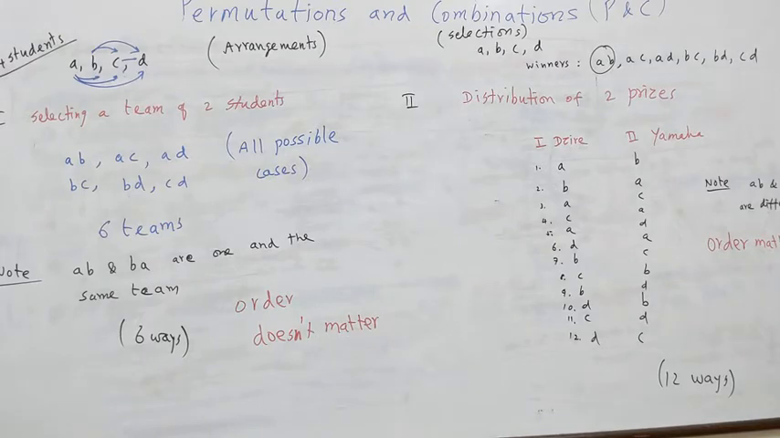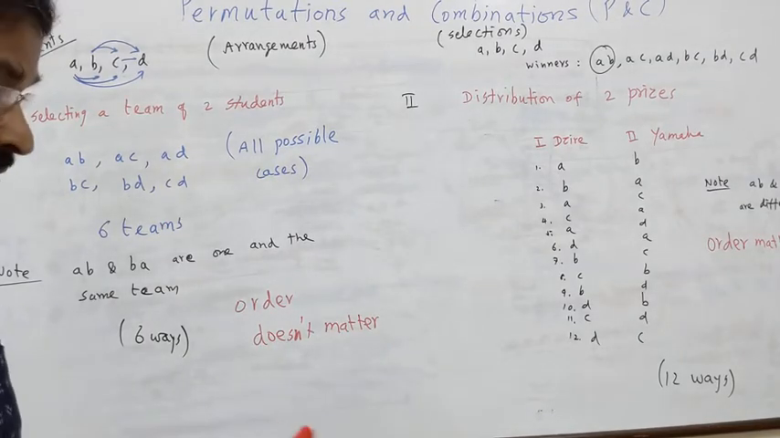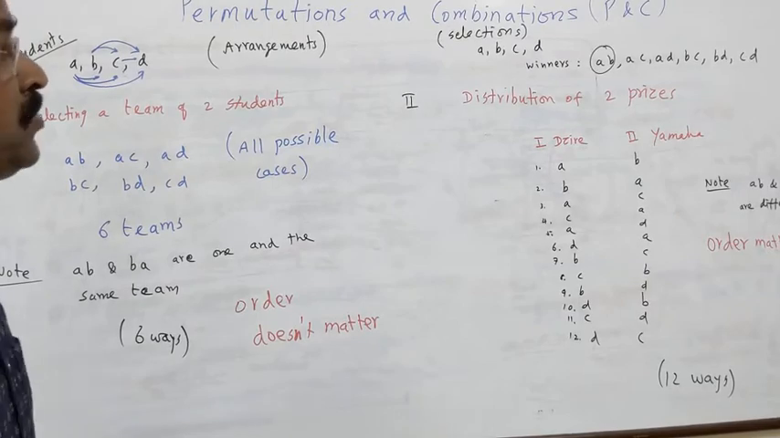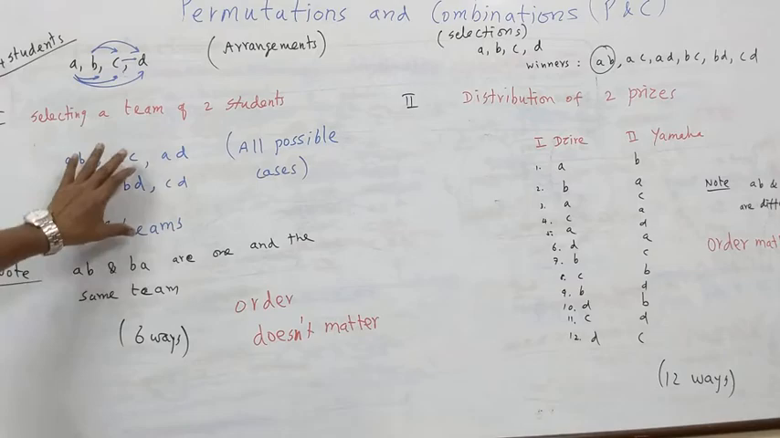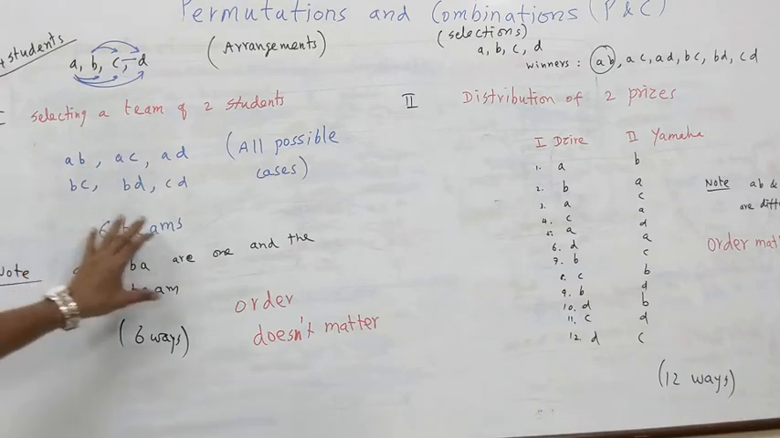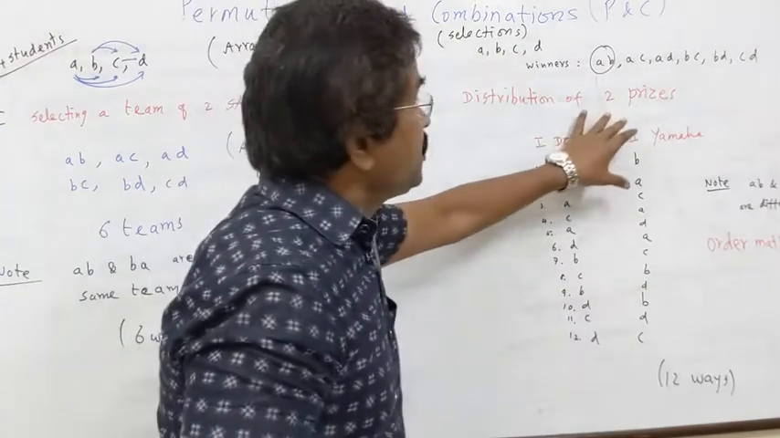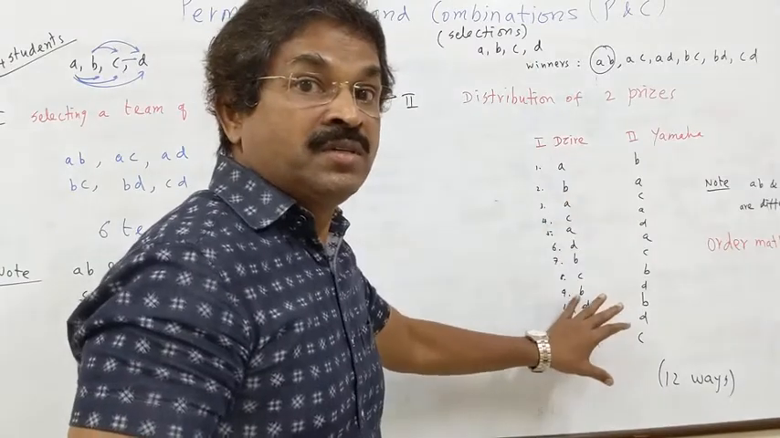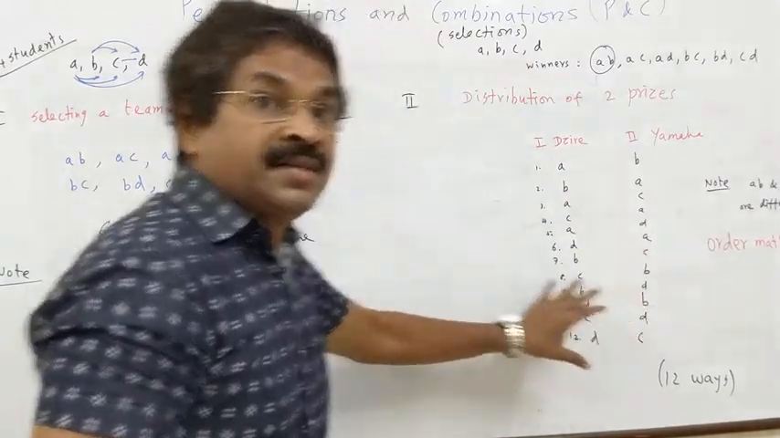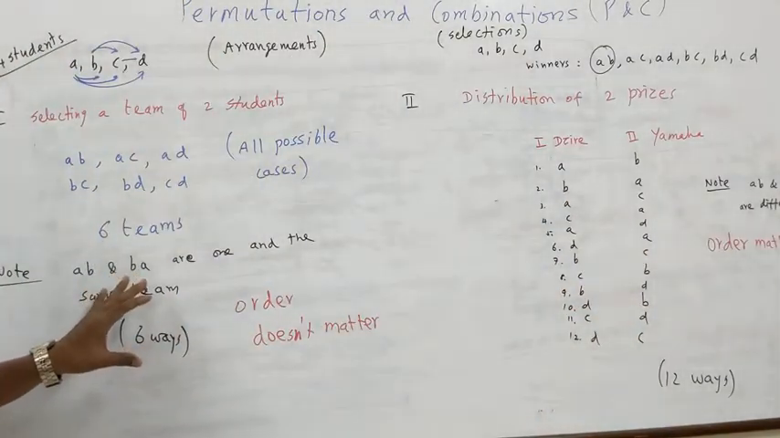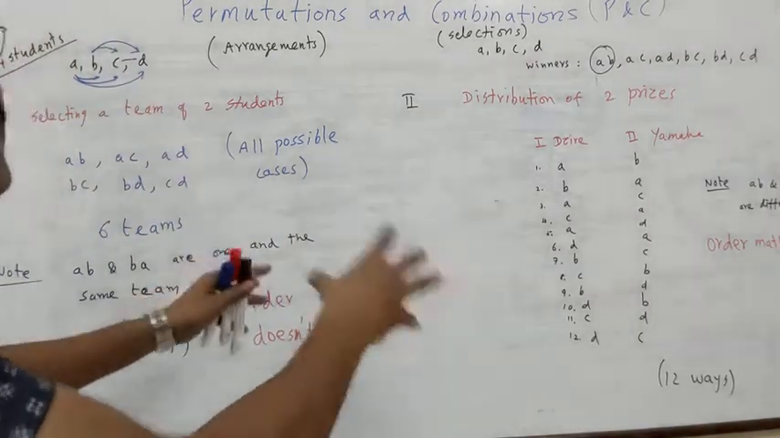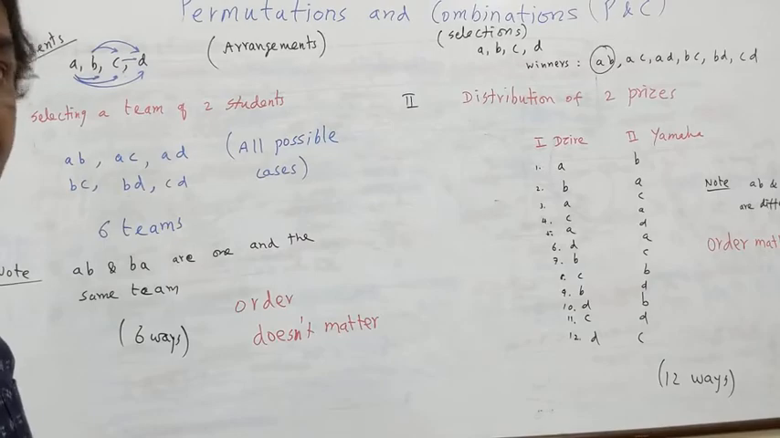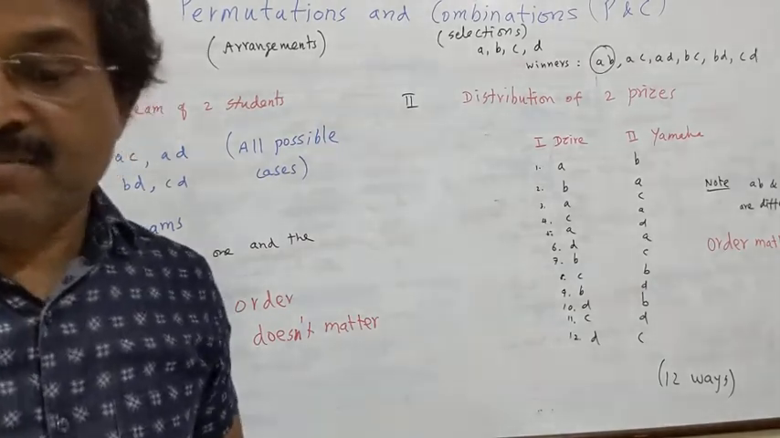Then I have to develop the symbol for this, which we will study in the next lecture. I hope children you understand the concept. Making a team is one type of problem. Another is distribution of prizes. Here the order matters. In selection, order does not matter. So you will have these two types of problems. We have to play with these things. We will see in the next class.